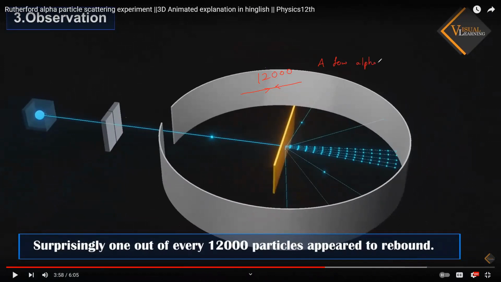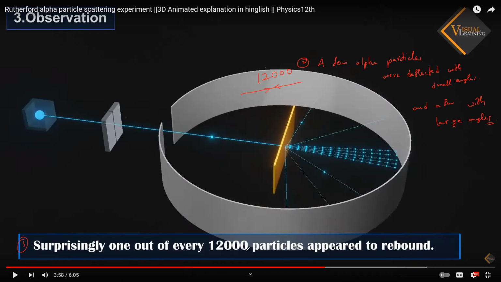A few alpha particles were deflected with a small angle, and a few with what angles, everybody? With large angles. That is the second point. And the third point is what?